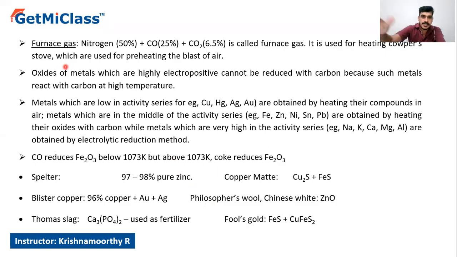Furnace gas means nitrogen plus carbon monoxide and CO2. This gas mixture is called furnace gas and is used for heating copper stoves, which are used for preheating the blast of air. So this is the furnace gas. It contains the inert gas nitrogen, inert gas carbon dioxide, and incompletely burnt oxide of carbon, that is carbon monoxide. In most metallurgical processes, they are using furnace gas.